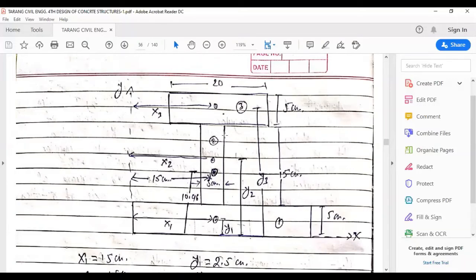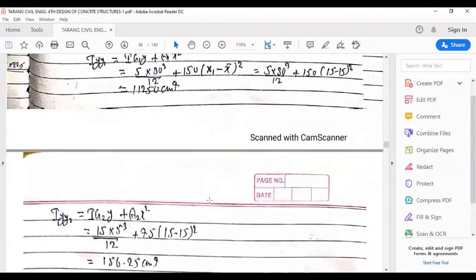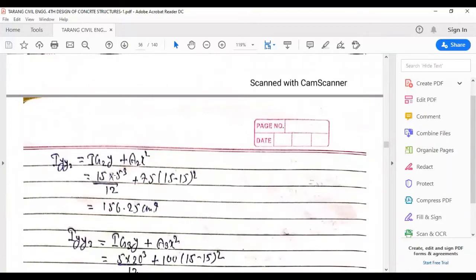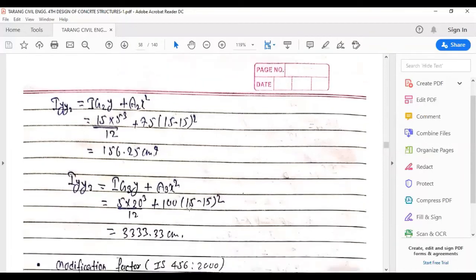So it would be 15 multiplied by 5 cube upon 12, plus A2 is 75, and the value of x2 minus x bar would again be 0. So it comes out to be 156.25 centimeter to the power 4. This is the value of IYY2.